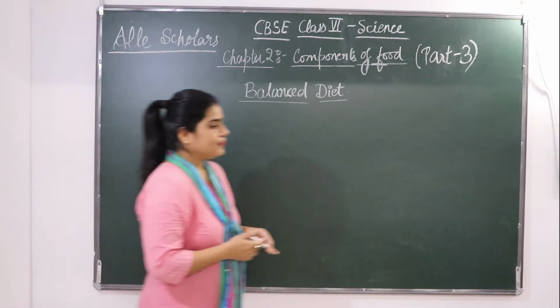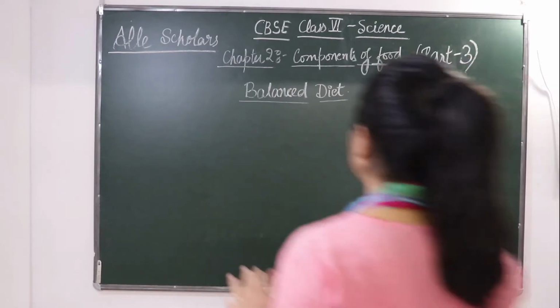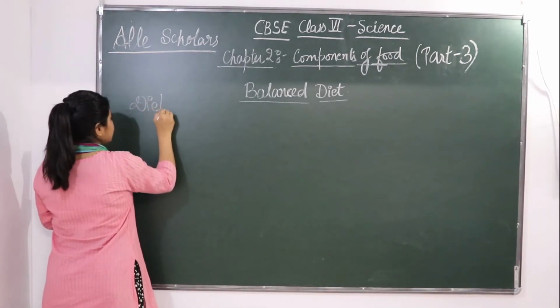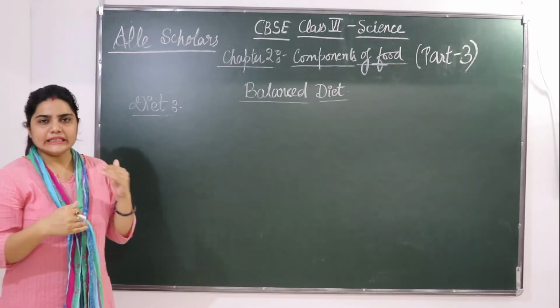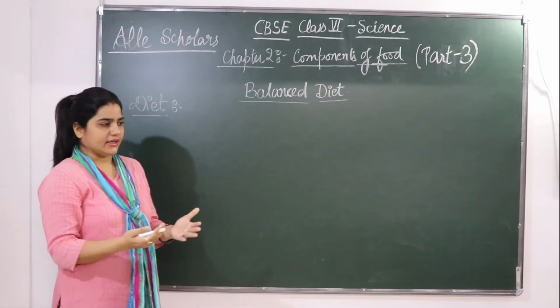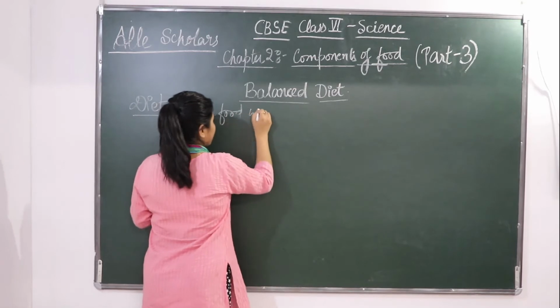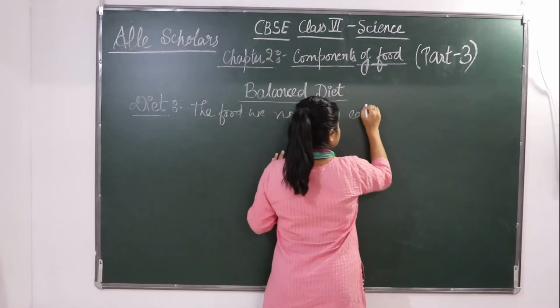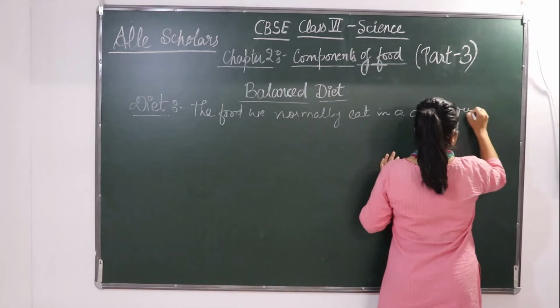Okay, so if we see the definition of a diet, first we will see the definition of a diet. So diet is what? Diet is the food we normally eat in a day is our diet.